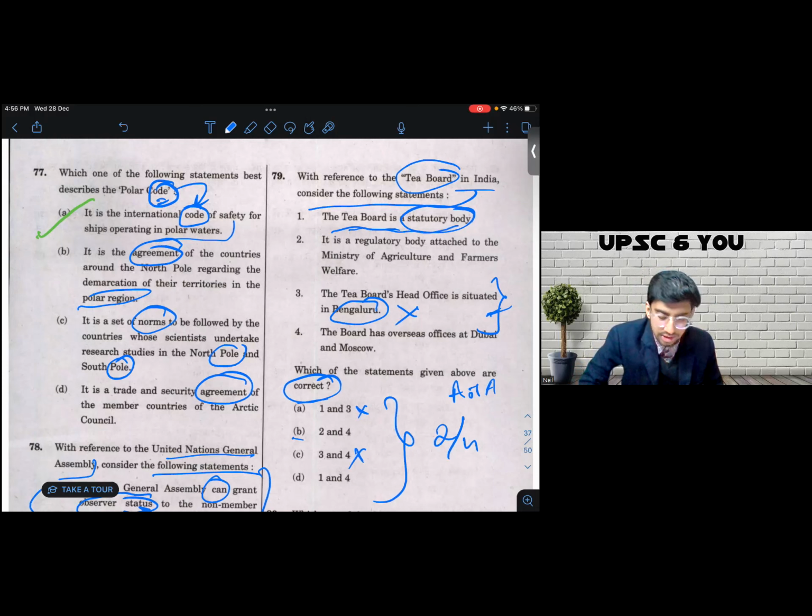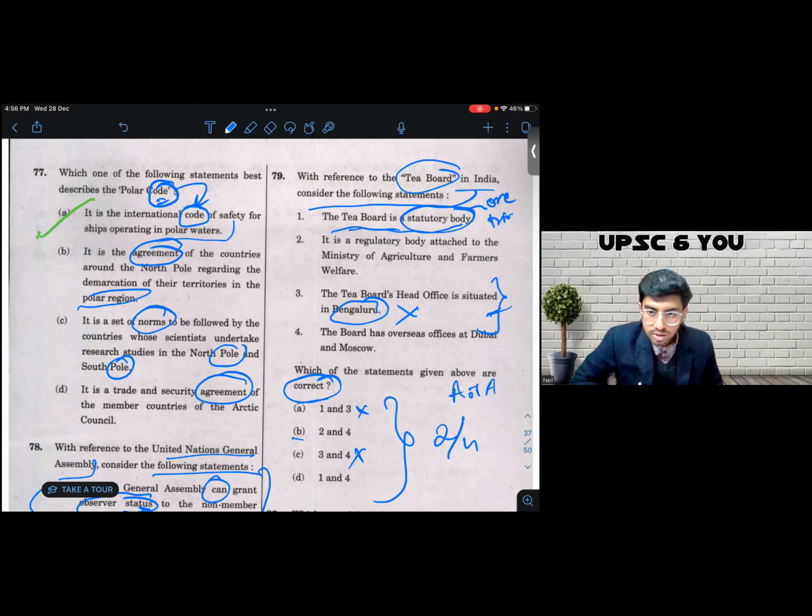One says the Tea Board is a statutory body. So this has one piece of trivia, that the Tea Board is statutory. 2 says it's a regulatory body attached to the Ministry of Agriculture and Farmers Welfare. This has 2 pieces of trivia. First, it is a regulatory body. Second, attached to the Ministry of Agriculture and Farmers Welfare. So let's say it is attached to the Ministry, but it is not a regulatory body.